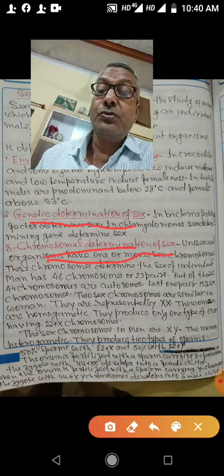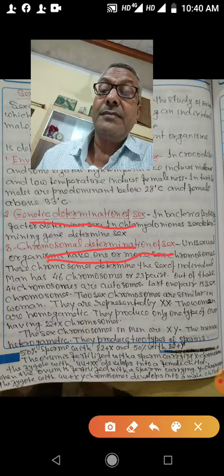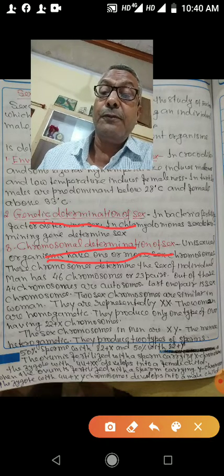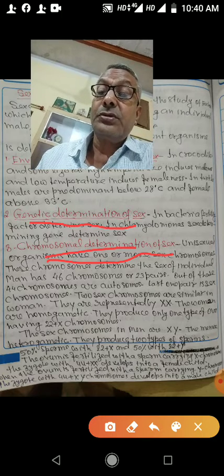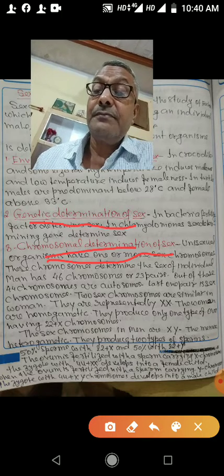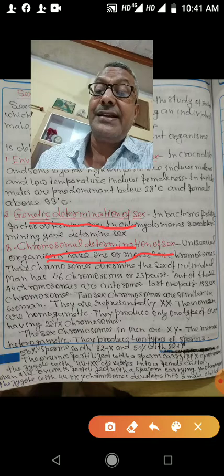So after the fusion of ovum and sperm, zygote now is with 44 plus XY chromosomes. Now this zygote develops into a male child.